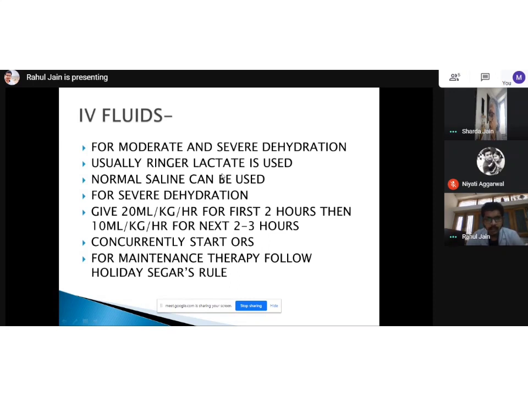So when I ask for an ABG in severe dehydration and the patient has come with acidosis, then choosing ringer lactate is an ideal choice. Ringer lactate is also very similar to plasma in electrolyte concentration.